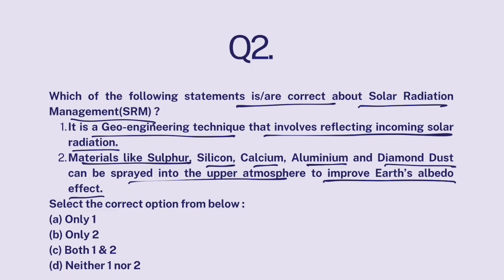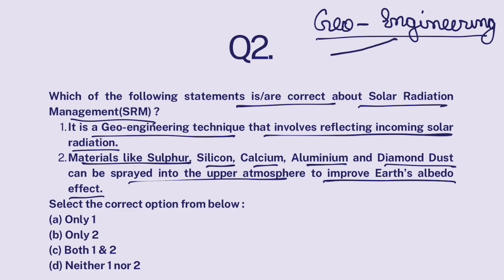Alright. Look, what is geoengineering? Geoengineering is a bunch of techniques that can be used to cool the temperature of Earth, to prevent global warming. Now, there are two types of geoengineering techniques. One is known as solar radiation management. Under solar radiation management, we improve the ability of our planet to reflect back the sun's radiation. So we somehow reflect back maximum solar radiation falling on Earth. Therefore, the Earth does not absorb much solar radiation and it cools down the planet. This is known as solar radiation management.